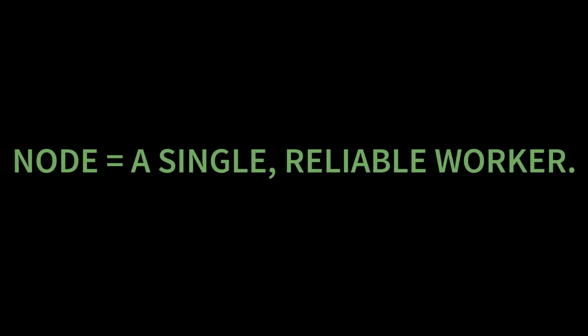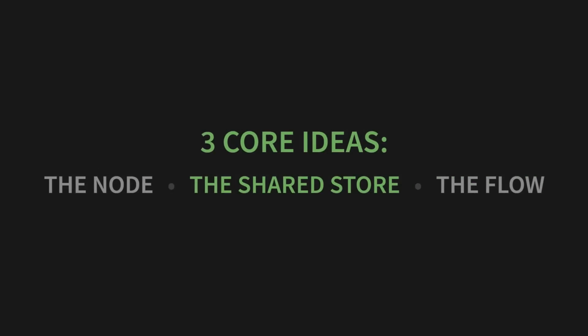But how do these different workers, these different nodes, communicate? They don't talk to each other directly. Instead, they all use that shared assembly line I mentioned. This is our second core idea, the shared store. And here's the best part. The shared store is not some complicated database or message queue. It's just a Python dictionary. Seriously, that's it. It's a single global dictionary that every node in our system can access.